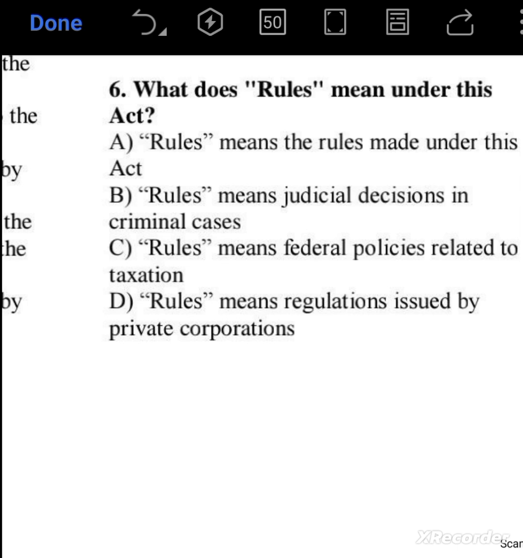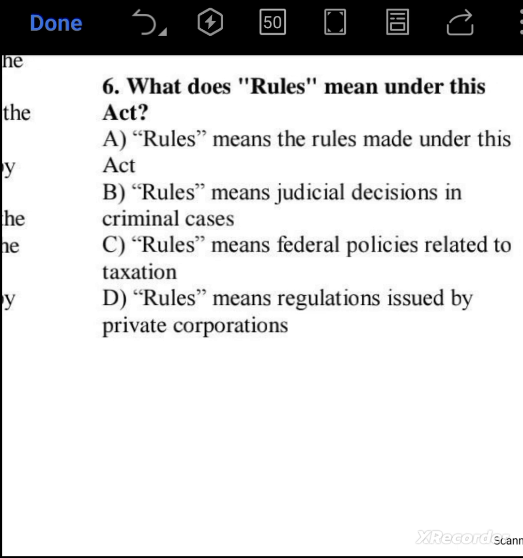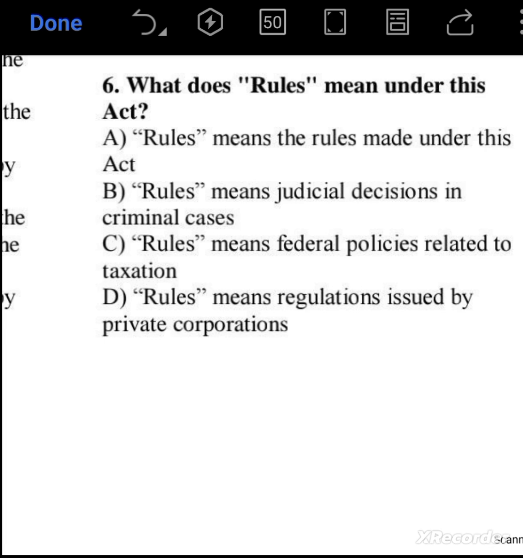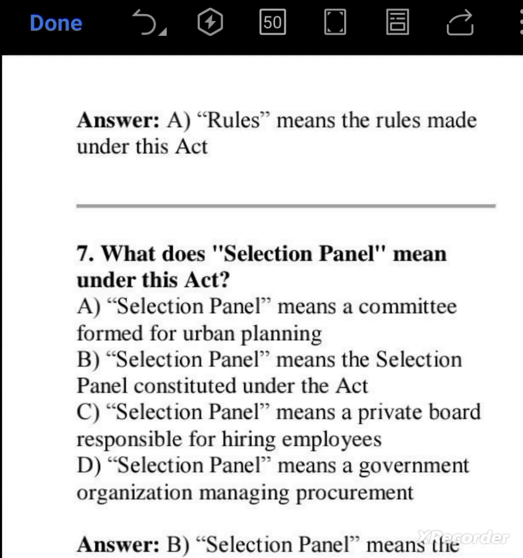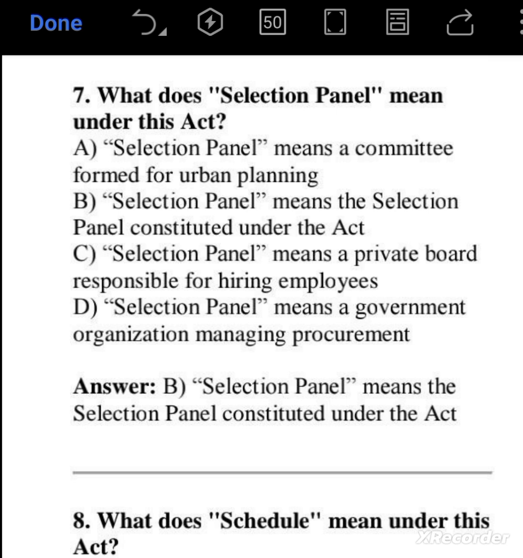Next is, what does rules mean under this act? Rules means rules made under this act. Option A is correct. Next question is, what does selection panel mean under this act? Selection panel means the selection panel constituted under the act. Option B is the right answer.